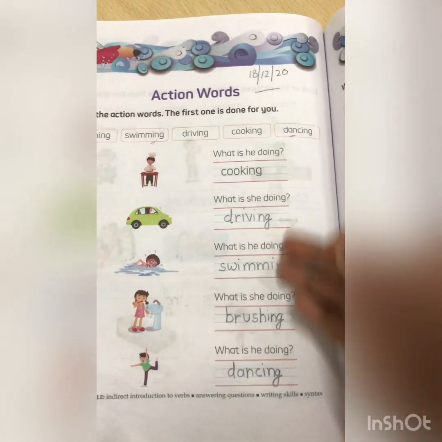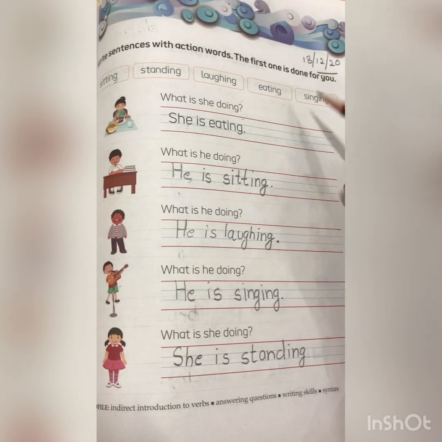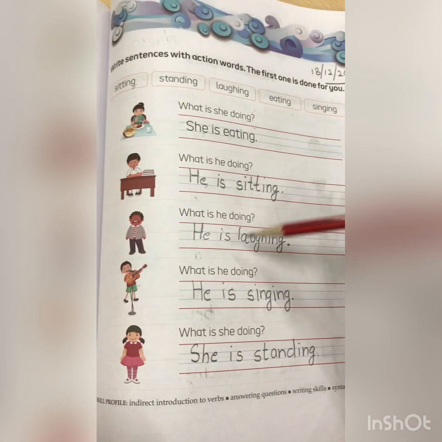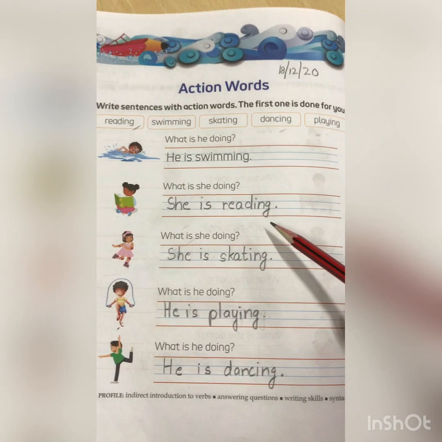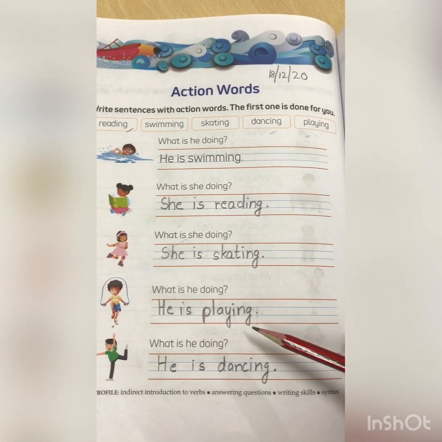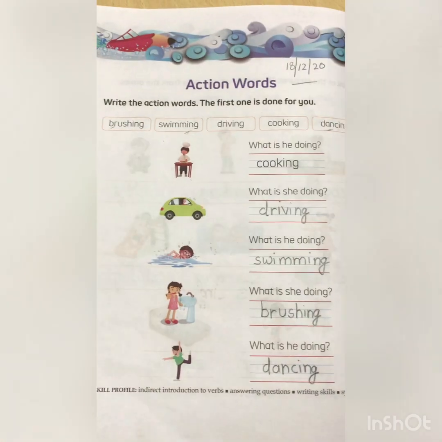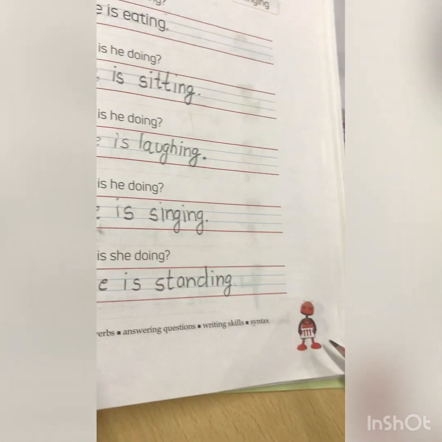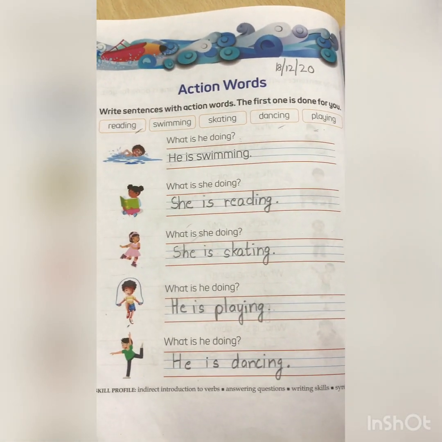So kids, you have to do these 3 pages. Page number 1, very simple. You have to write action words only. Here you have to write a full sentence. Options are given on the top, so you just pick them from here and write them down here: sitting, laughing, singing and standing. Also on this page all the options are given on the top. You just have to pick the option from the top and write it down here. Very easy. So kids, do these 3 pages, page number 110 in your literacy book, page number 111 and page number 112, and share your work till Sunday evening.